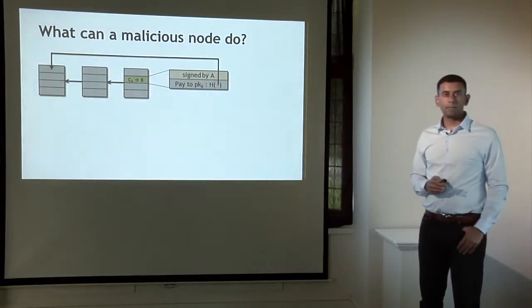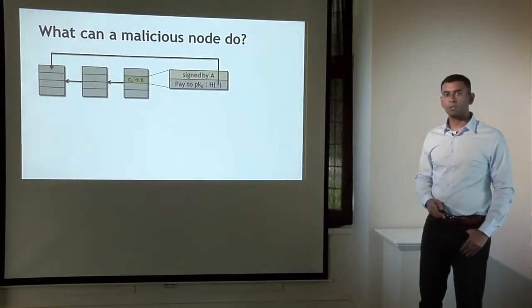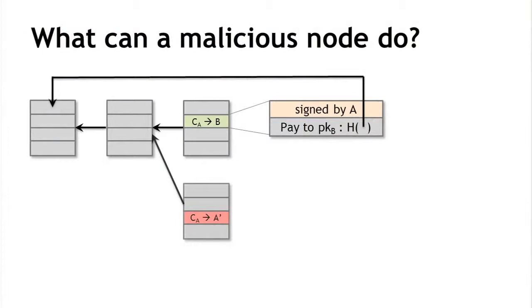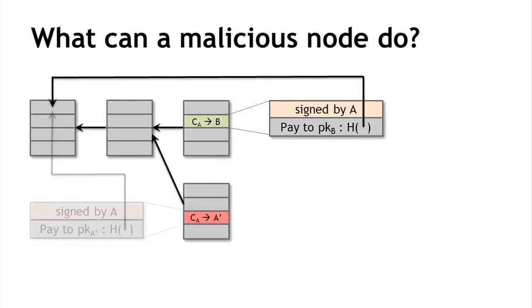Now what might happen is if Alice now gets to propose the next block, she could propose a block that looks like this. Ignores altogether this valid block over here, and instead contains a pointer to the previous block. And furthermore, it's going to contain a transaction that contains a transfer of coins, of Alice's coins, to another address, A prime, that's also controlled by Alice. So this is a classic double spend pattern.